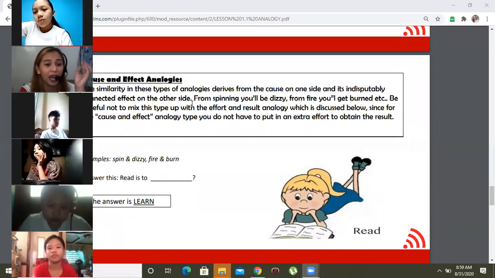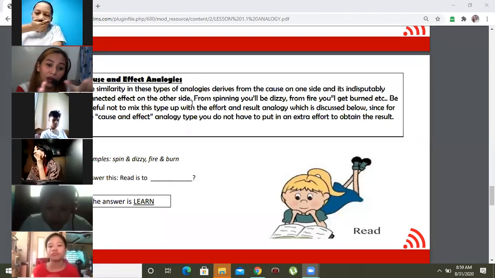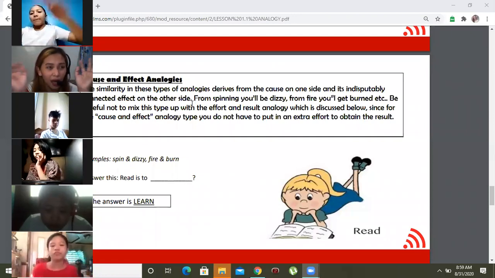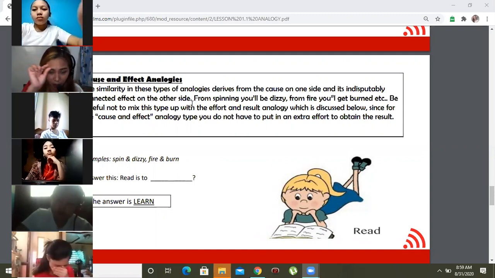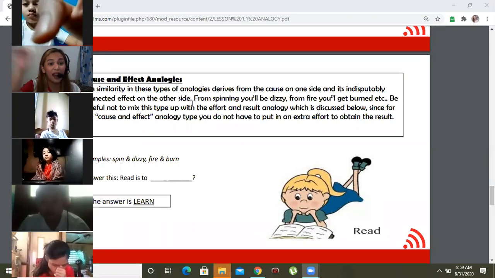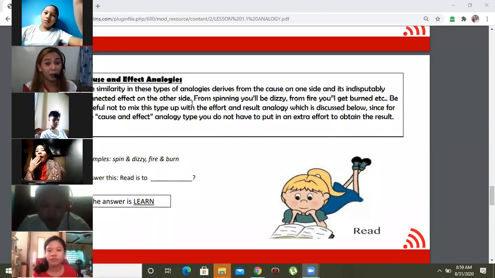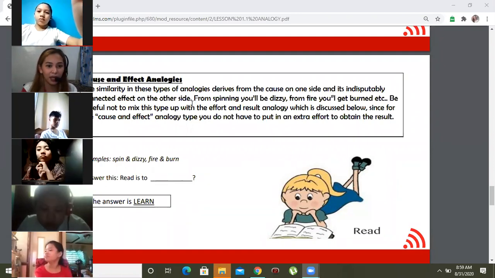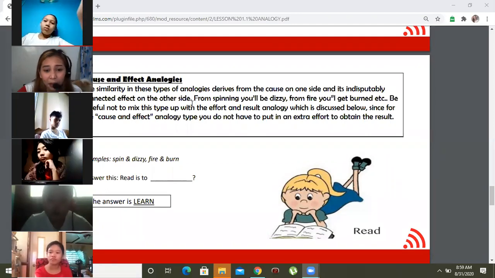Because of the activities done by humans, our atmosphere, our ozone layer, is becoming thinner. Therefore, we have climate change. Kaya pabago-bago ang panahon ngayon. 'Di ba? Dati summer is from March to April. But until now, minsan August na sobrang init pa rin because of the climate change. Okay, now, that's the meaning of cause and effect.